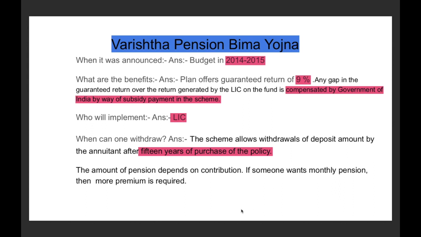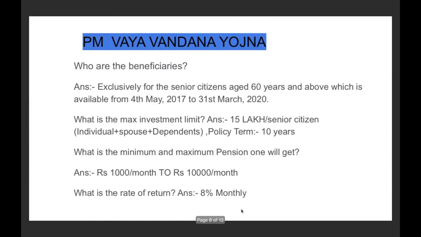Basically, what happens in the Varish Pension Bima Yojana is that they can give you pension quarterly, half yearly, and monthly. If someone wants monthly pension, then he needs to give more premium. If someone wants quarterly, then less premium. If someone wants half yearly pension, then less than the quarterly contribution. Understood? Now moving to the next scheme, that is Pradhan Mantri Vaya Vandana Yojana.